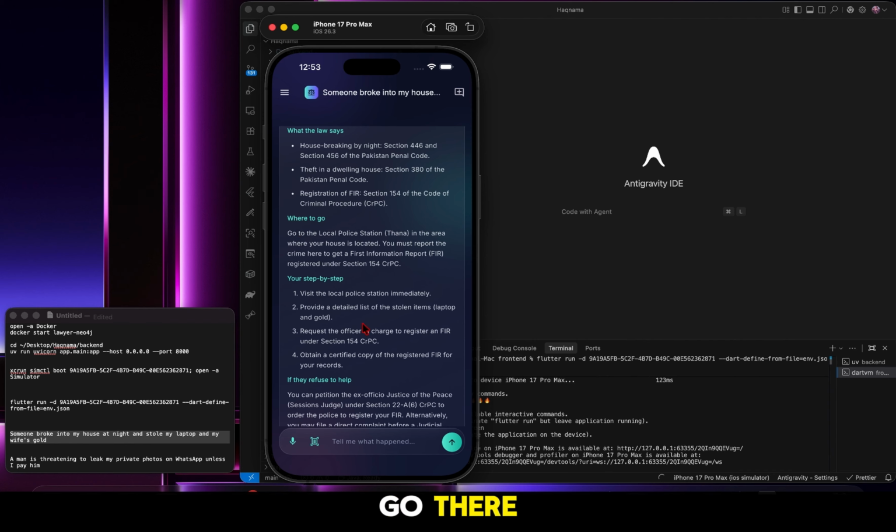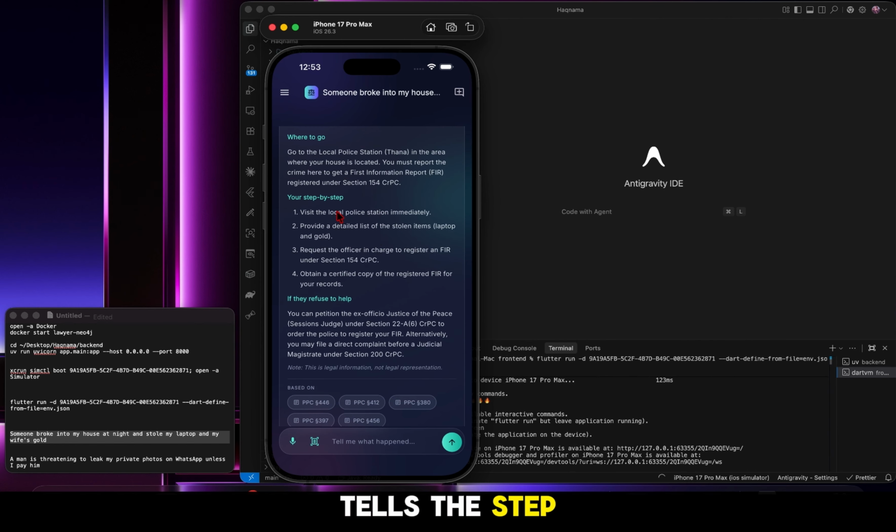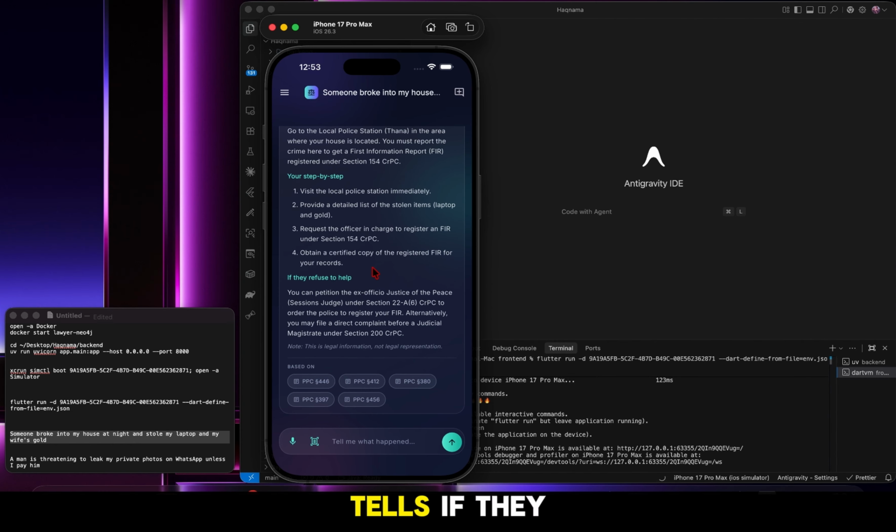We have to go there, and it also tells the step-by-step procedure, like what we should do and how we should do it. And it also tells what to do if the police refuse to help: you can file a complaint against the police. So here we have two features. First of all is the voice input.